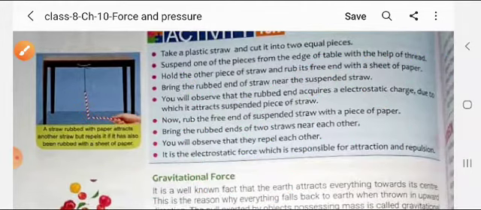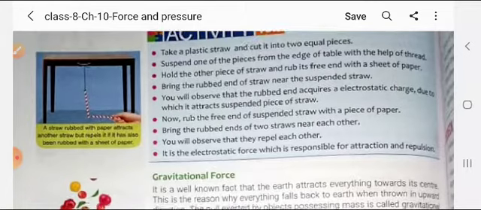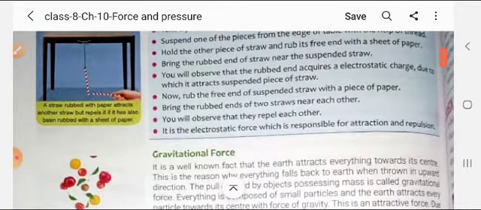So here you have seen how, when both the straws are rubbed with the same type of object, just like paper, they both have acquired the same charges and the straws have repelled.